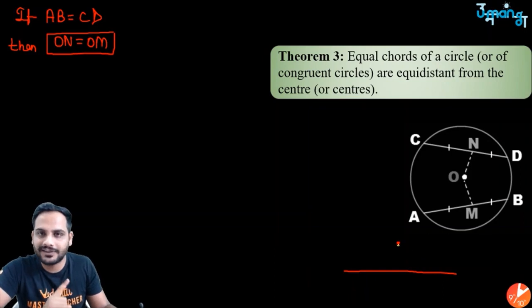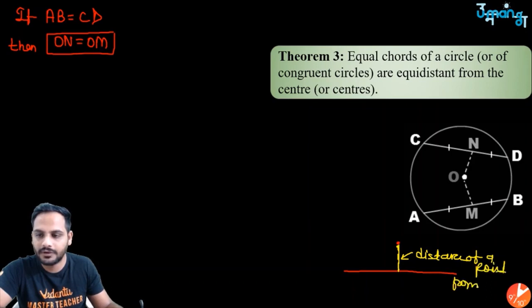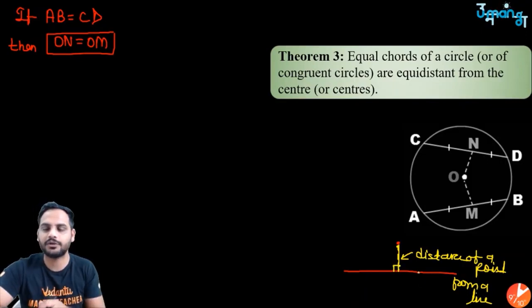No, the distance between a point and a line is the minimum distance between them, and that minimum distance is the perpendicular dropped on the line. So this distance will be called the distance of a point from a line, and this distance will be perpendicular to it.